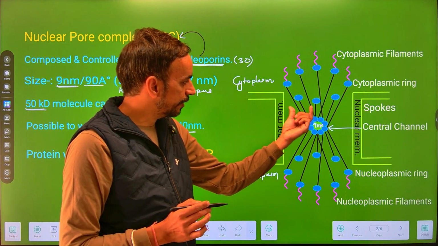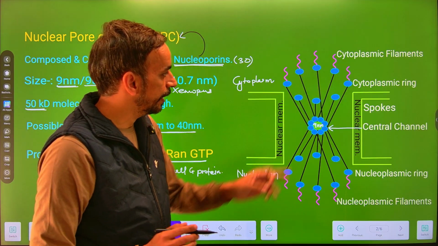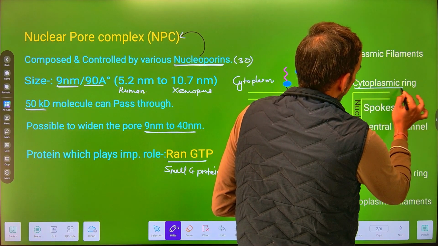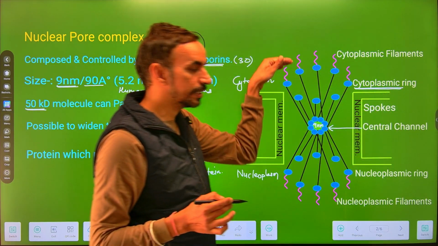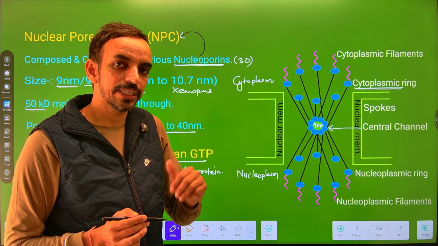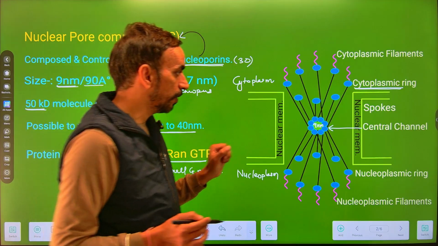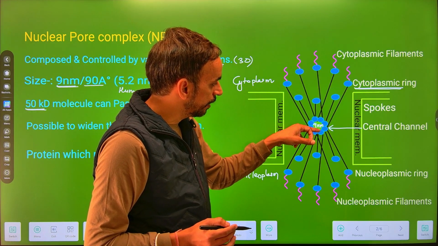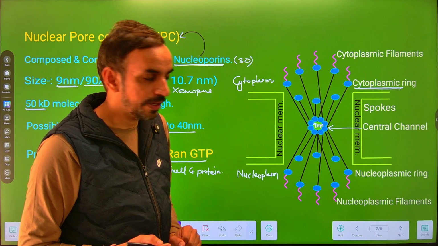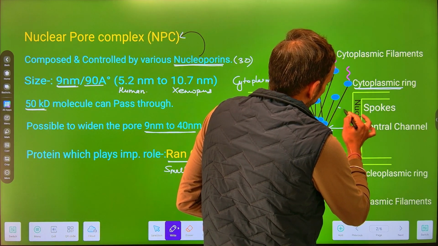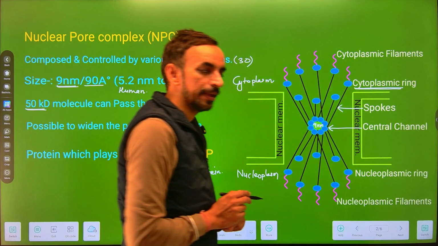This central channel remains associated with a cytoplasmic ring, the ring which remains present towards the cytoplasm. It is known as cytoplasmic ring, which includes 8 protein complexes. Now, this cytoplasmic ring remains attached to the central channel through some proteins which are known as the spokes.